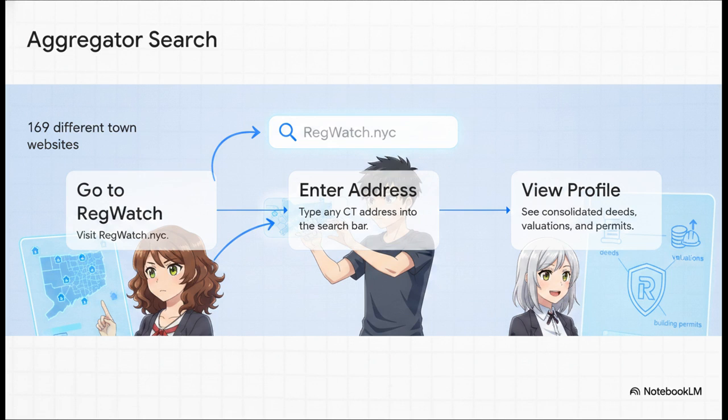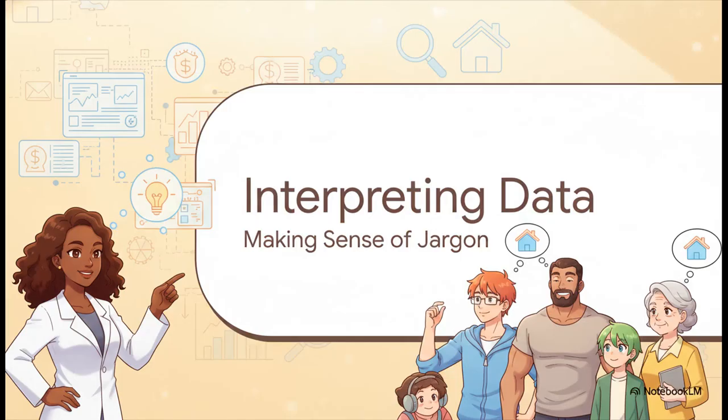You can view the town clerk deeds, grand list valuations, and building permits all in one unified, free profile. It is a massive time saver for doing your initial due diligence. Moving right along to Section 5, interpreting your property data, so we can make some sense of all this real estate jargon.